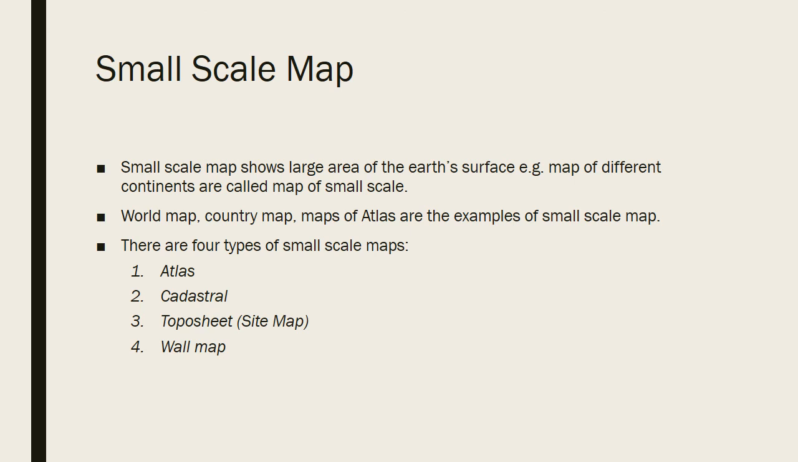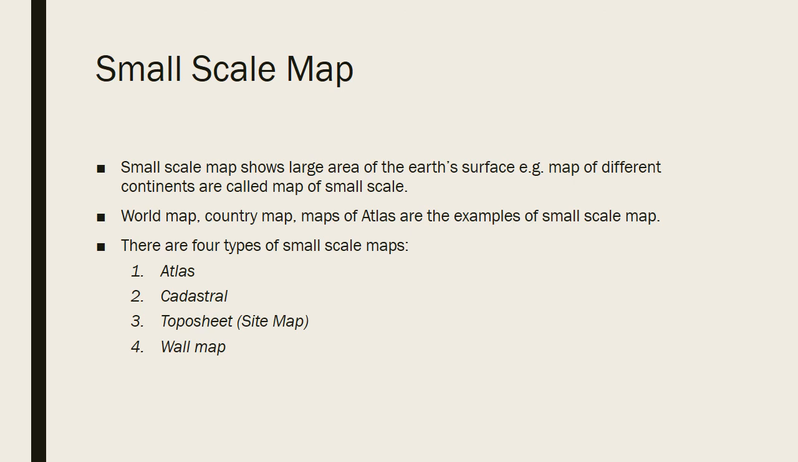There are 4 types of small scale maps. One is the atlas. I already taught you about the atlas. Then cadastral. Cadastral maps show the ownership of the land, like when the land is divided, who is the owner, and what is the value. Then topo sheet. From topography we can get the meaning: the topo sheet shows the topographical, physical features of that piece of land. It is called a topo sheet.